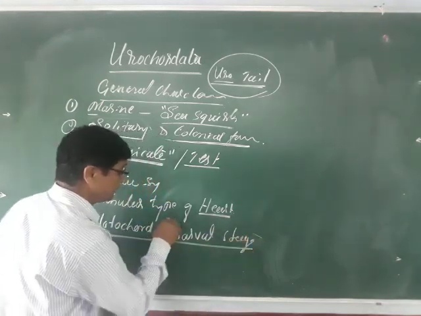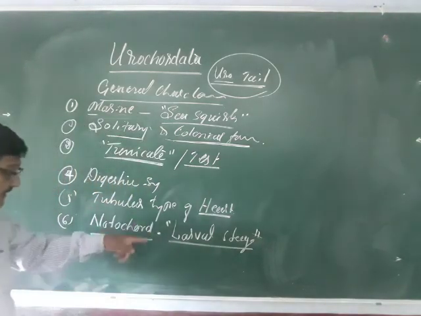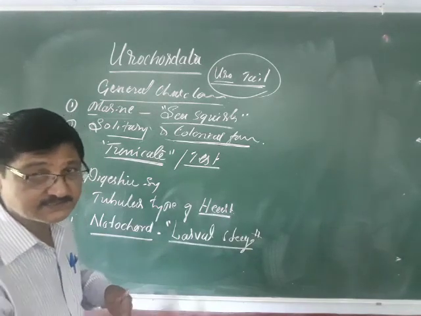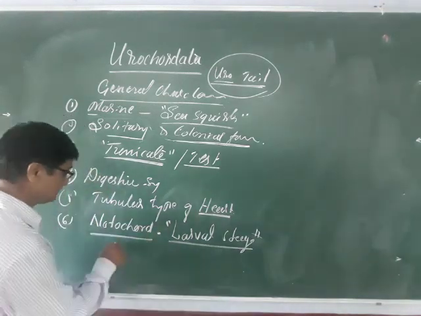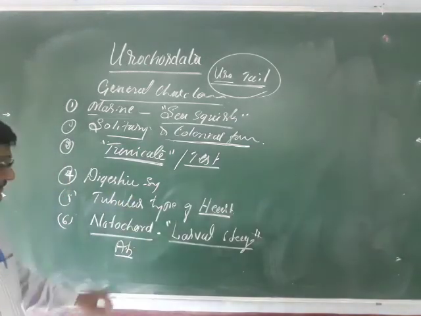At the time of the larva, you are able to see this notochord. And when it attains adult stage, after metamorphosis, in the adult stage it is absent. So this is the peculiar characteristic feature.